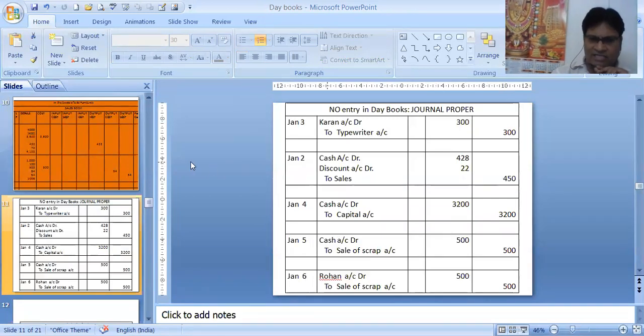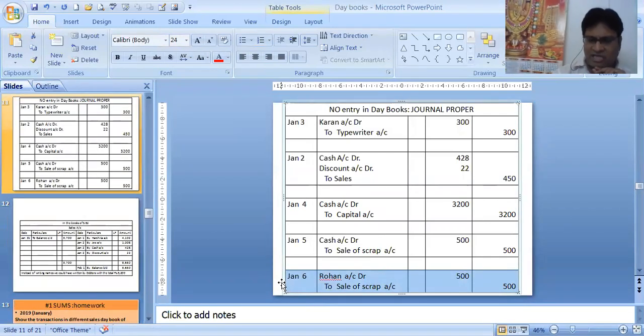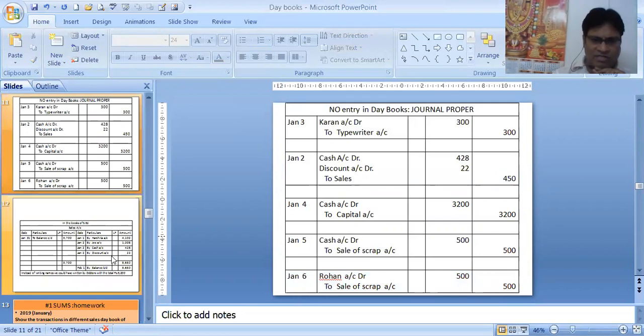Even when the transaction is on credit, see this one: sold old furniture as scrap, 500 to Rohan. In that case also, it is nothing but a credit transaction. It is Rohan to sale of scrap. That's why it is not coming under day books. It's a sale of scrap, so it is not Rohan to sales. If it were sales, then it would have come in day books. It's a sale of scrap, so it's not in day books but in journal proper. 500 rupees sold.